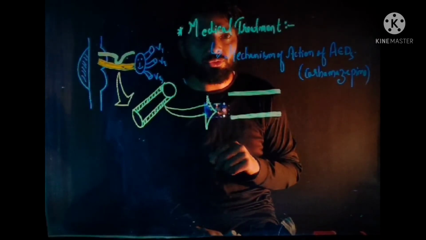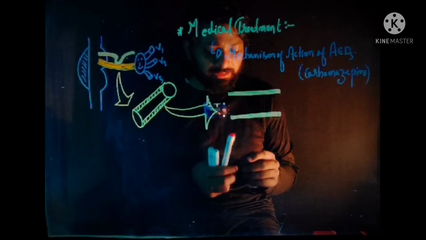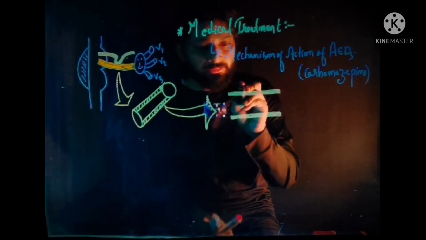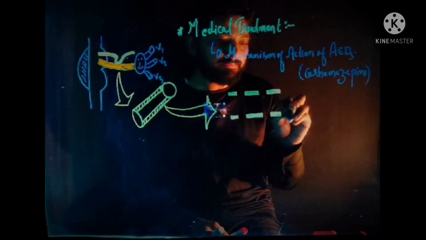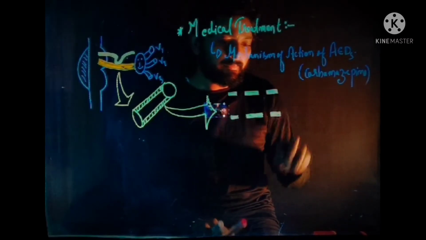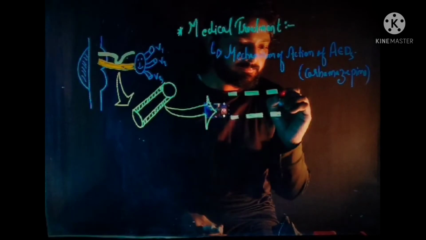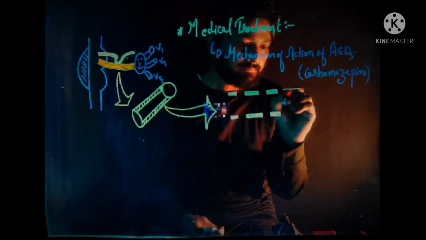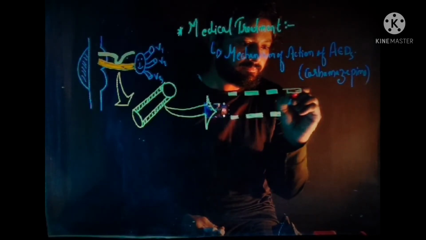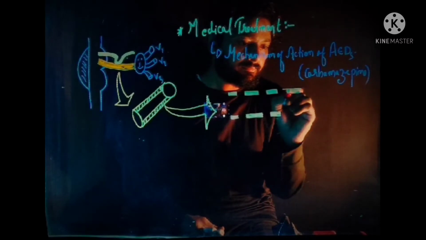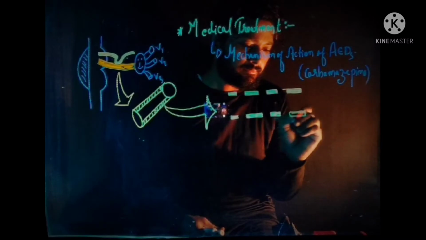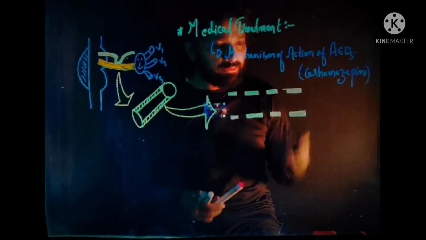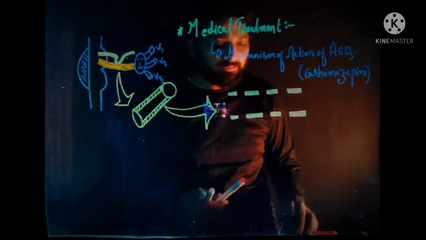The sodium gate or sodium channel is present. So within the cell membrane, the sodium gate and sodium channel is present.